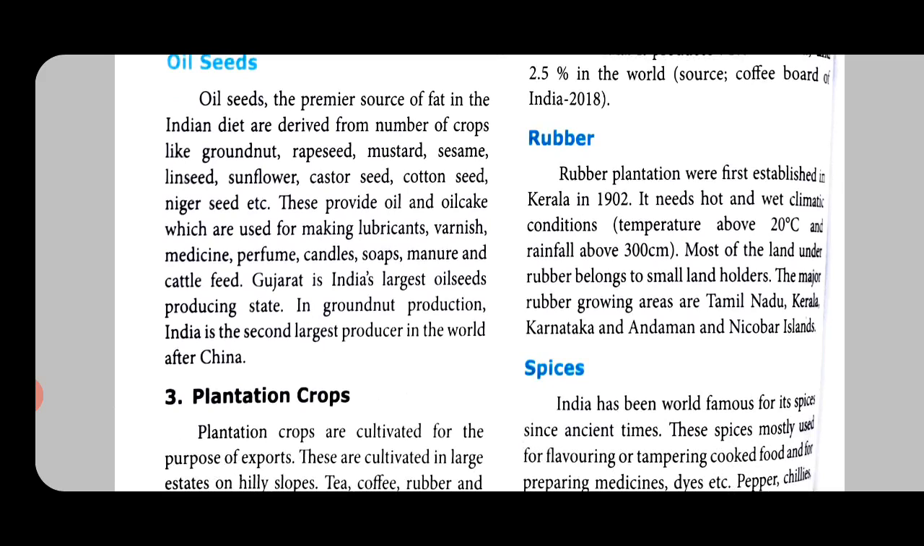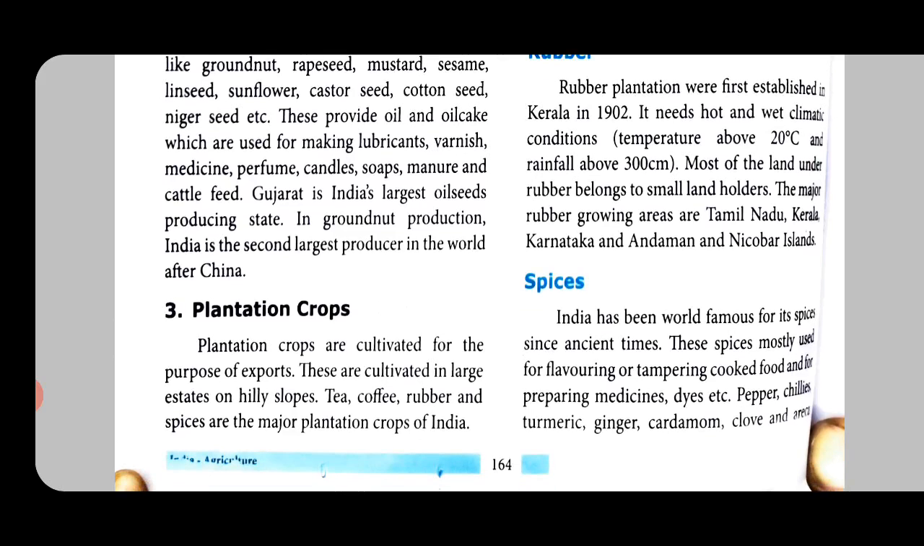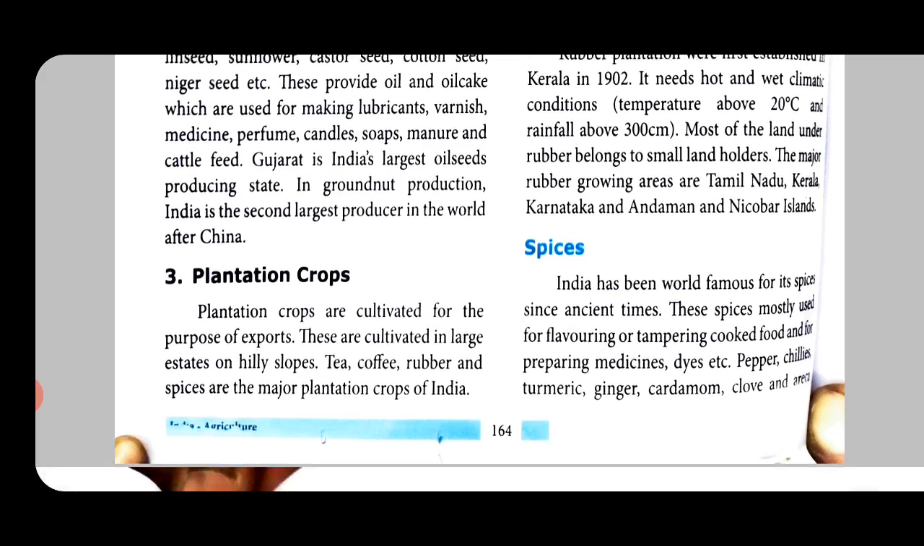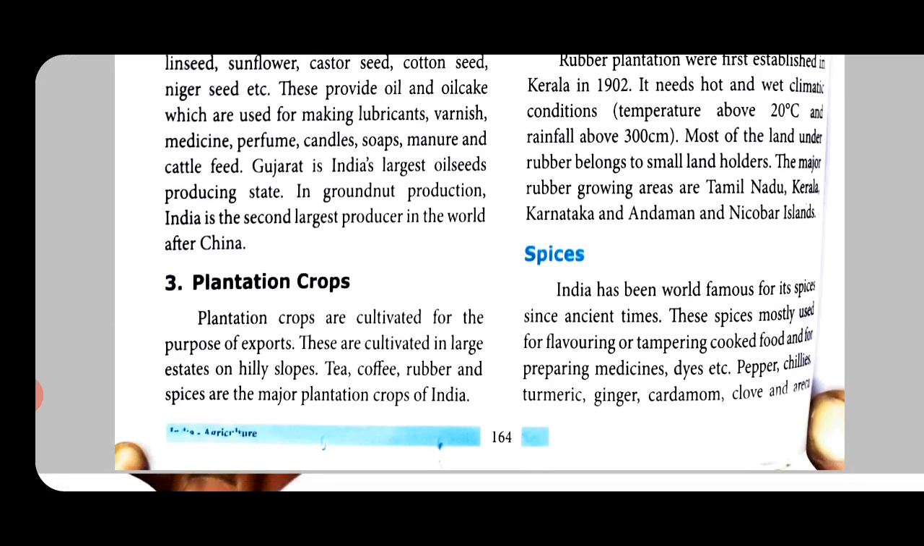Rubber. Rubber plantations were first established in Kerala in 1902. It needs hot as well as wet climatic conditions, with temperature about 20 degrees Celsius and rainfall around 300 centimeter. Most of the land under rubber belongs to small land holders. The major rubber growing areas are Tamil Nadu, Kerala, Karnataka, Andaman and Nicobar Islands. So, those are islands.